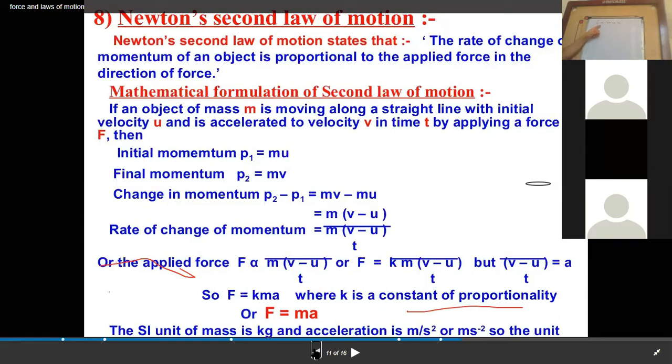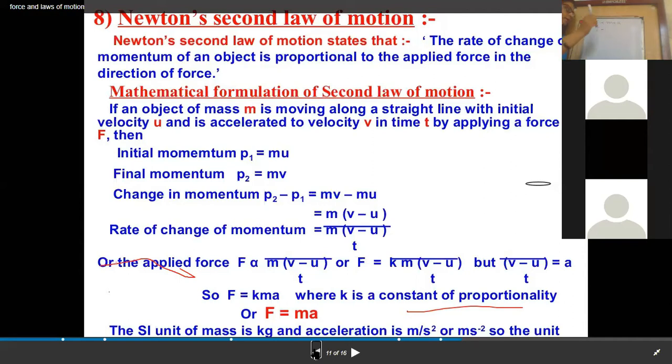To remove the sign of proportionality and make it an equality, what do we have to introduce? A constant. We introduce the constant K, only then will it become equal. If I want to make it directly proportional again, I have to scrap this constant.